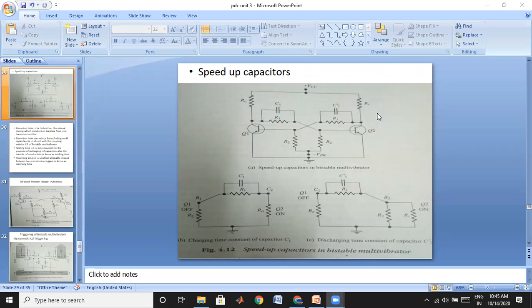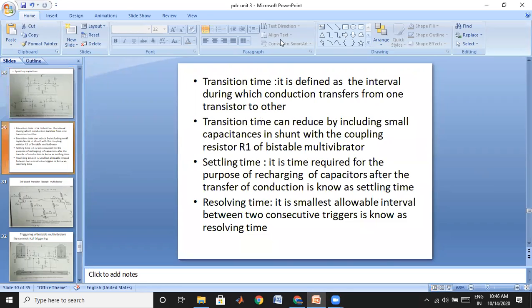We have three definitions. The first one is the transient time, which you may get in two mark questions. It is defined as the interval during the conduction transfer from one transistor to another transistor.